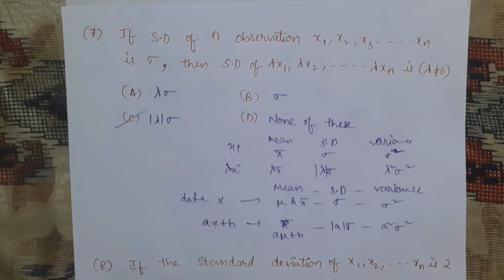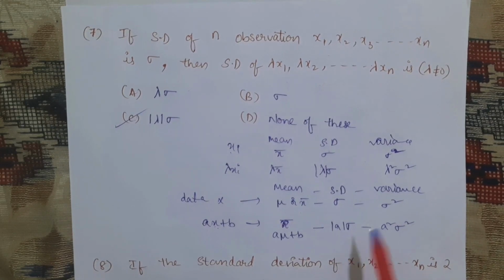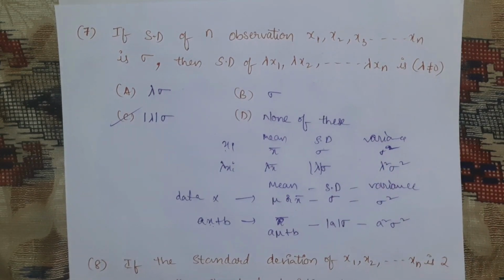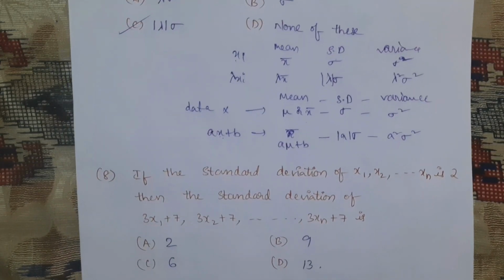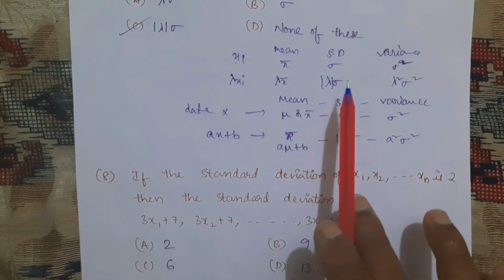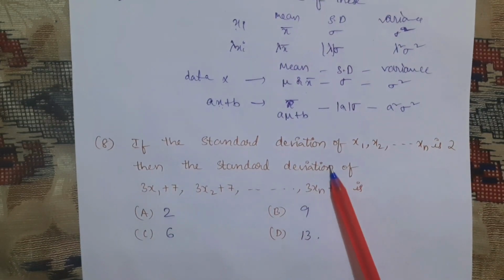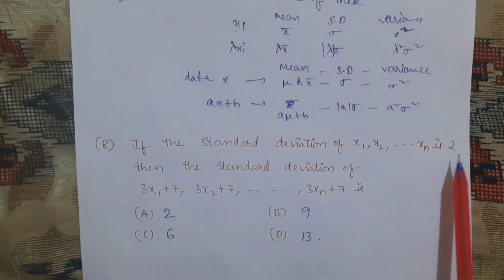Remember this, whenever we are multiplying with some constant, that also we need to multiply to the standard deviation. Remember this. Next, based on a similar concept, I have given another question. The standard deviation of x1, x2, and so on, xn is 2.